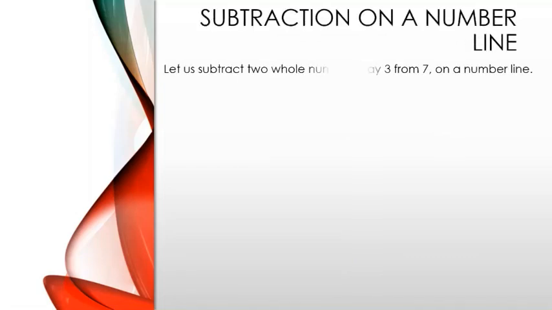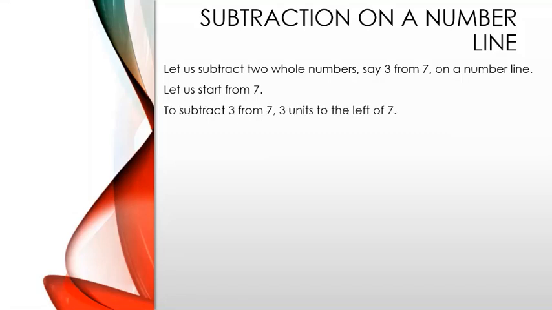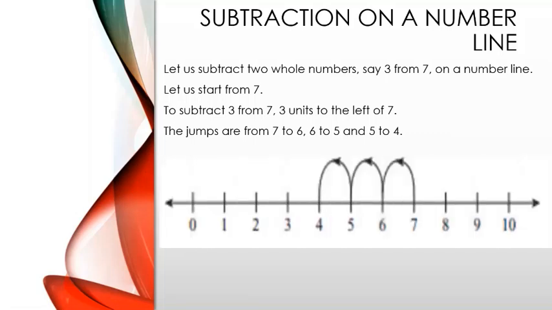Now we will learn how to subtract numbers on a number line. Let us subtract two whole numbers, say 3 from 7, on a number line. Let us start from 7. To subtract 3 from 7, we need to mark 3 units to the left of 7. The jumps are from 7 to 6, 6 to 5 and 5 to 4. With the third jump, we reach 4. Thus, 7 minus 3 is equal to 4.